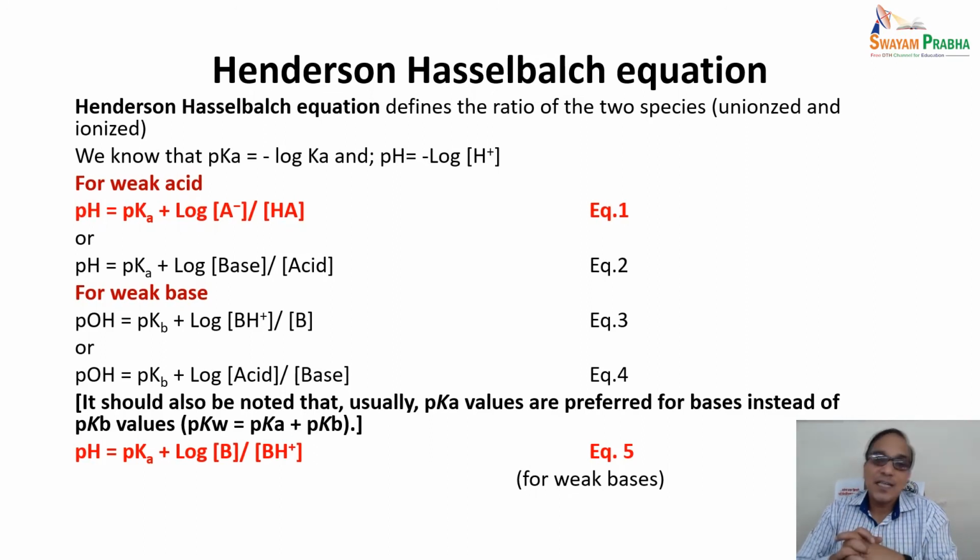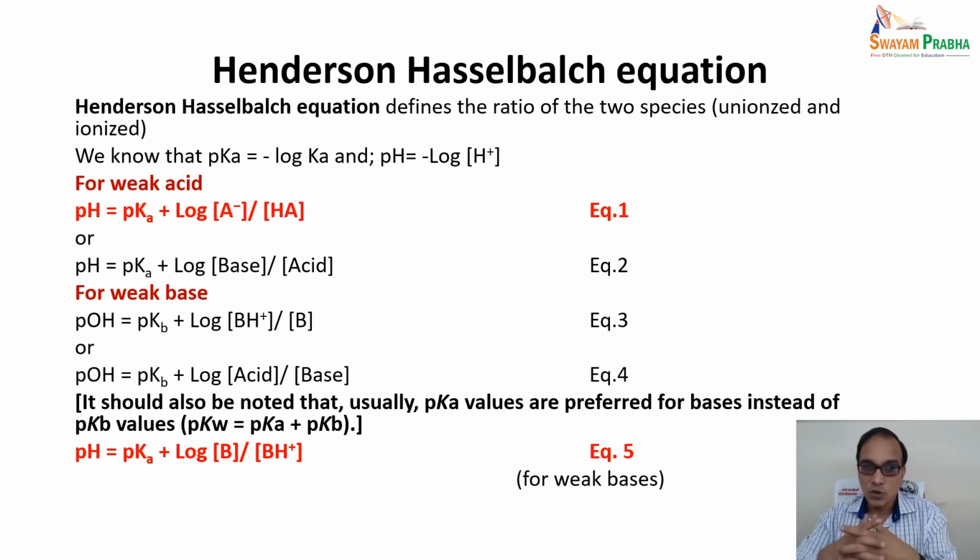While in the Henderson-Hasselbalch equation, you have heard it, you have read it. I'm just reminding it, not going into the detail. It defines the ratio of two species, unionized and ionized. So we know that pK is the negative logarithm of the acid dissociation constant and pH is the negative logarithm of hydrogen ion concentration.